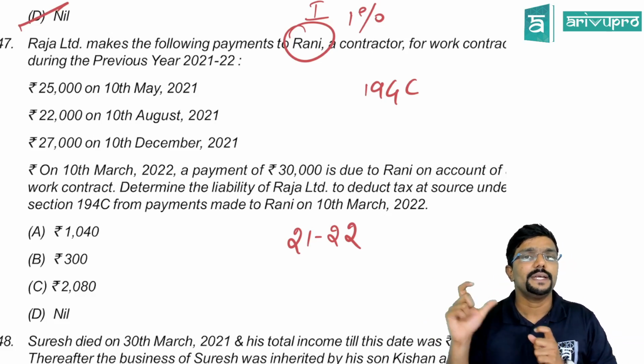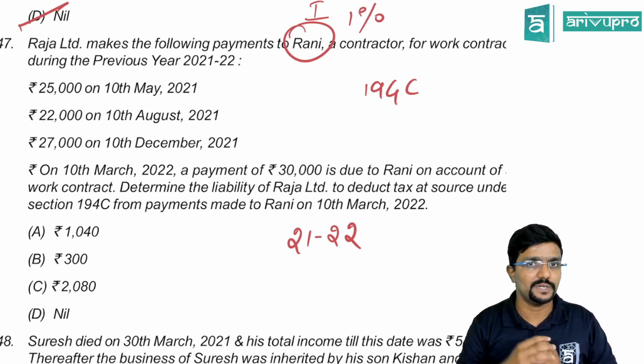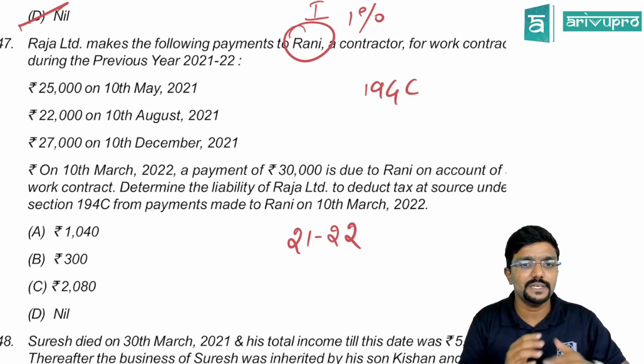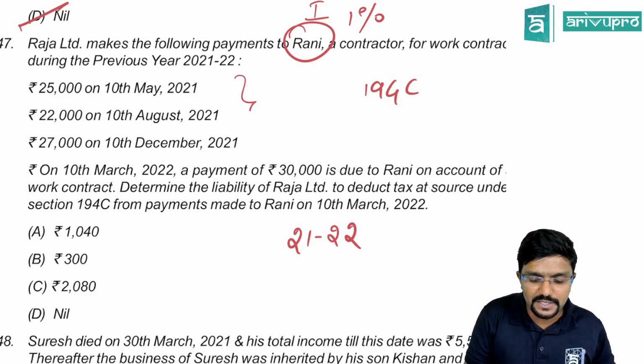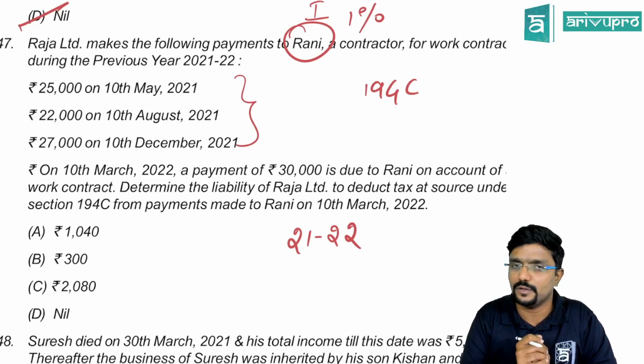At what rate? It depends on the payee. If the payee is an individual or HUF, 1%, if not 2%. So here the rate for Rani is 1%. You can observe for these 3 payments, it is within 30,000. So single payments are within 30,000. Should TDS be deducted? No.